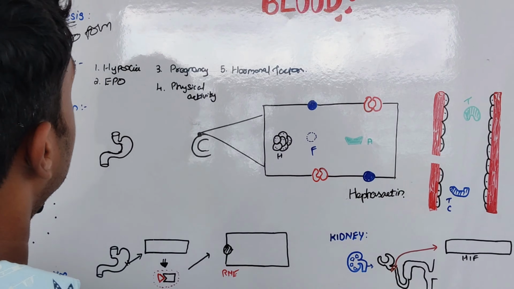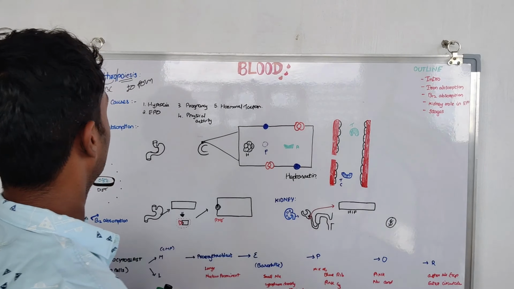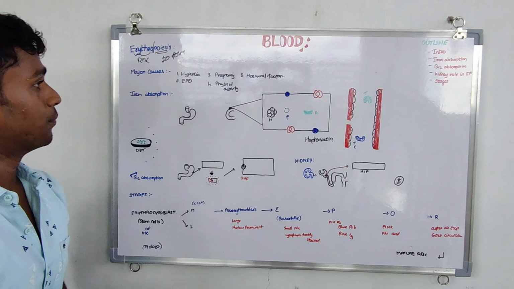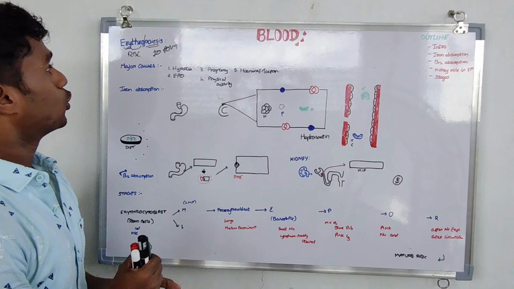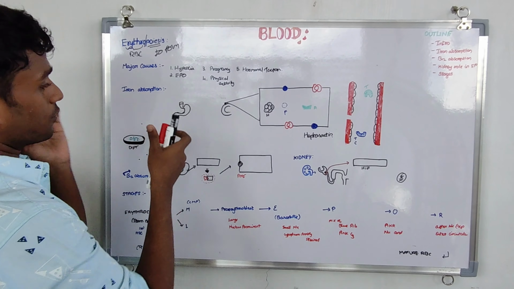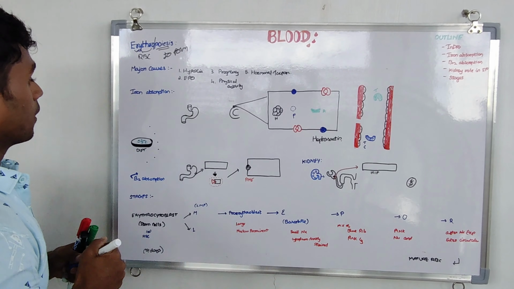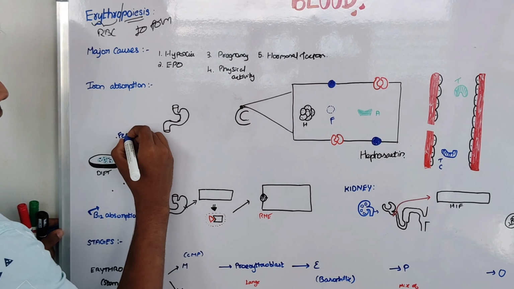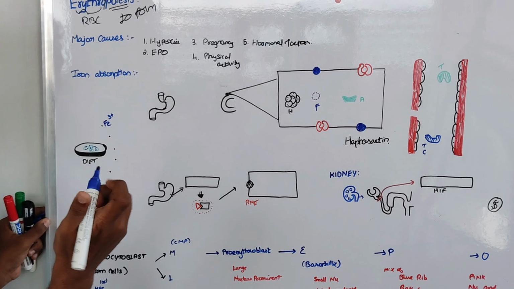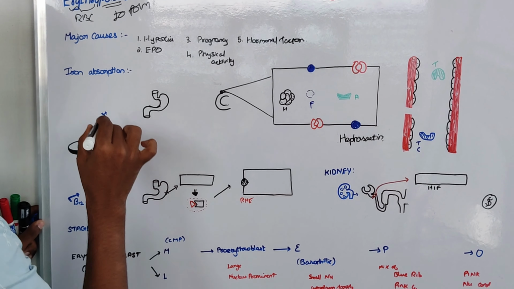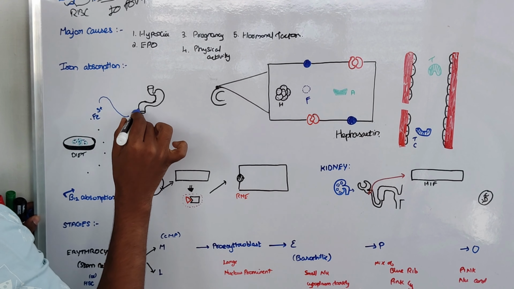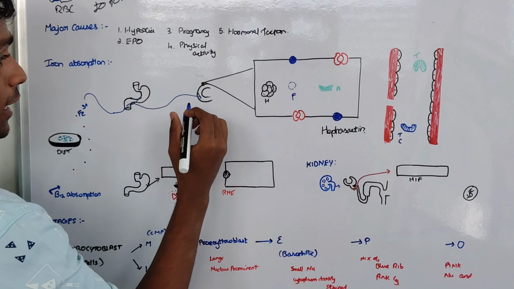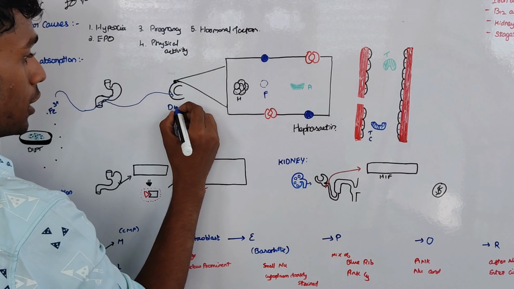Okay, let's see about iron absorption. Our body needs some iron, minerals, and some vitamins for erythropoiesis to occur. First of all, we discuss iron absorption. In our diet, we take iron, which is in Fe3 plus form. The Fe3 plus form gets to the stomach. After the stomach, we go to the intestine, specifically the duodenum.